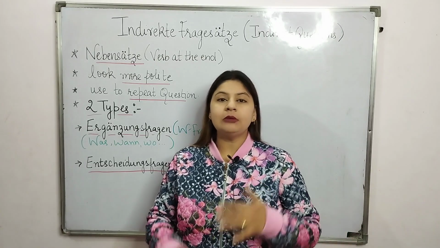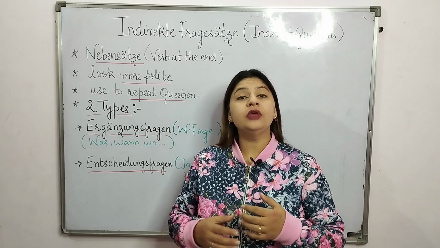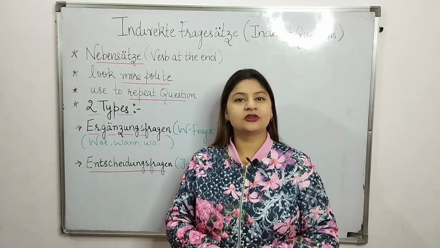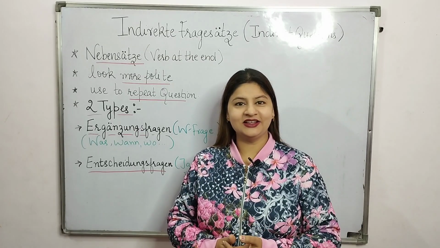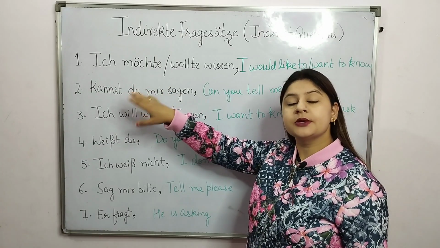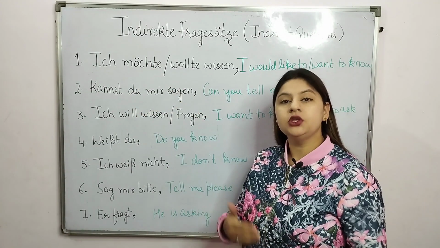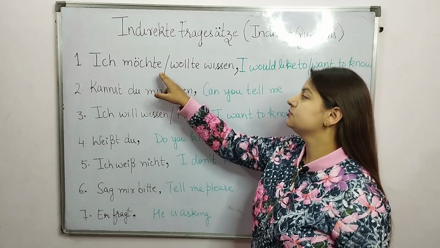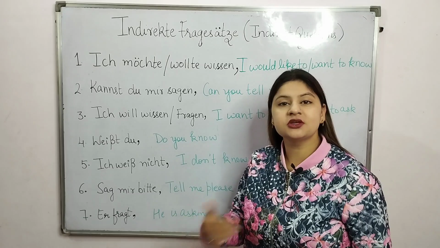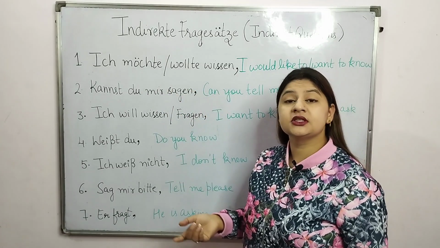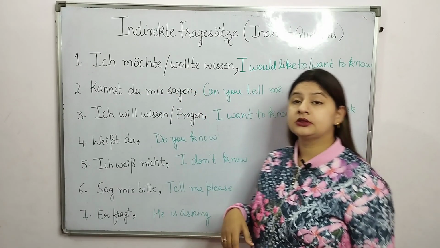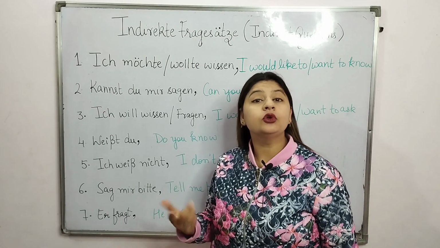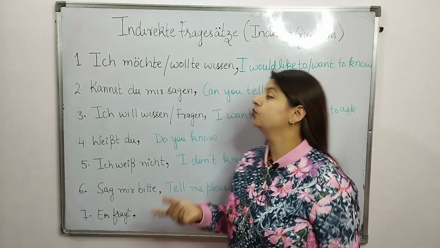So, when we make indirekte Fragesätze, we need some phrases to start our question. So, let's see some common phrases that we use to make indirekte Fragesätze. Let's begin. Ich möchte wissen, ich wollte wissen. That means, I would like to know, I want to know.